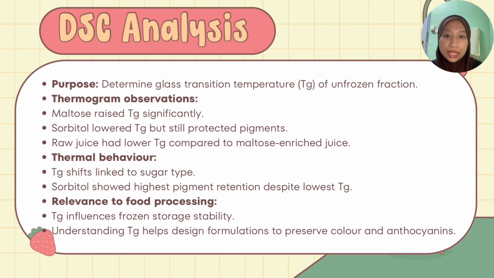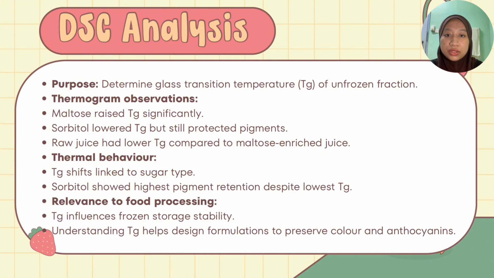Sorbitol, on the other hand, lowered Tg, but surprisingly, sorbitol-enriched juice showed the highest pigment retention. This is a fascinating result because it shows that Tg alone cannot fully explain pigment stability. While maltose increased Tg, sorbitol provided better protection for anthocyanins despite lowering Tg.